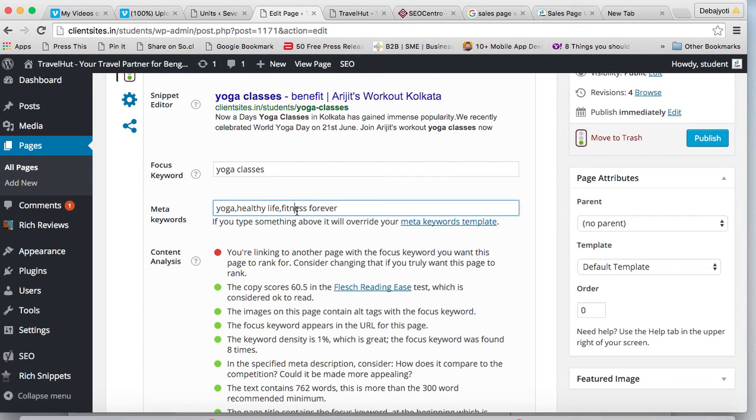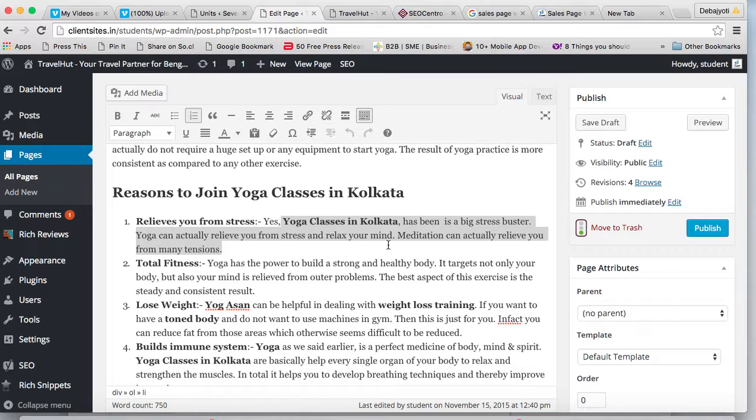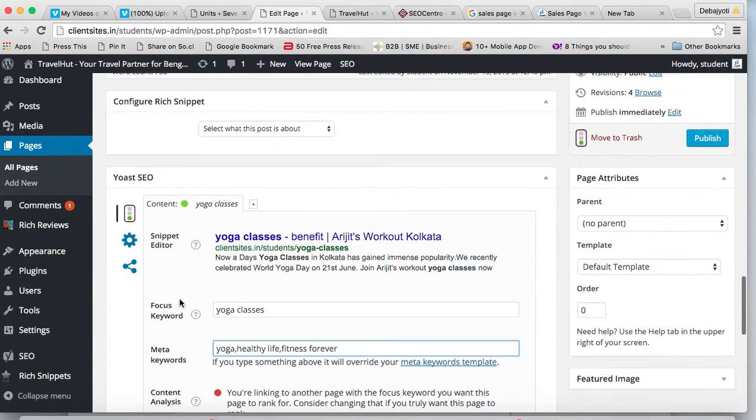I hope now you are clear with what is called keyword density and what is called keyword consistency. These two things are very important for doing on-page SEO. On-page SEO is required for every page of your website. You have to do keyword research for every page of your website, and you have to write unique, well-researched content, and you have to place this into your backend in your page. You have to build this page, and you have to do these SEO settings with the Yoast SEO plugin in WordPress.